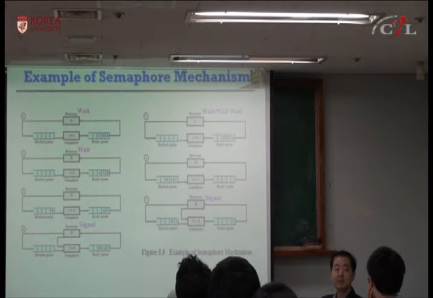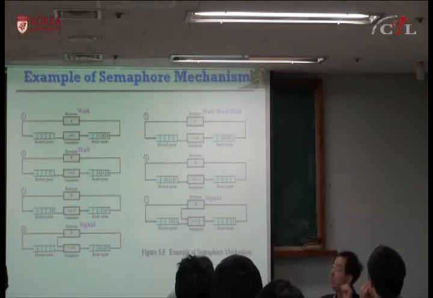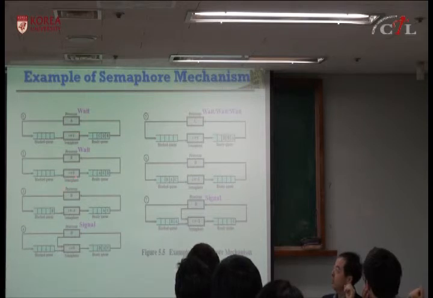Other question? What happens if two or more processes access the semaphore simultaneously? As I said, to access the semaphore, the wait operation after decrement should be 0 or plus.